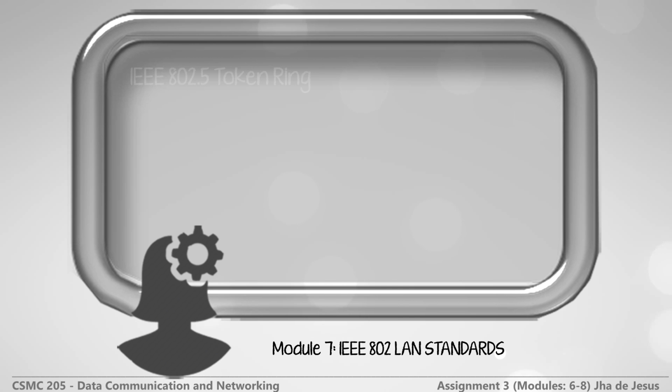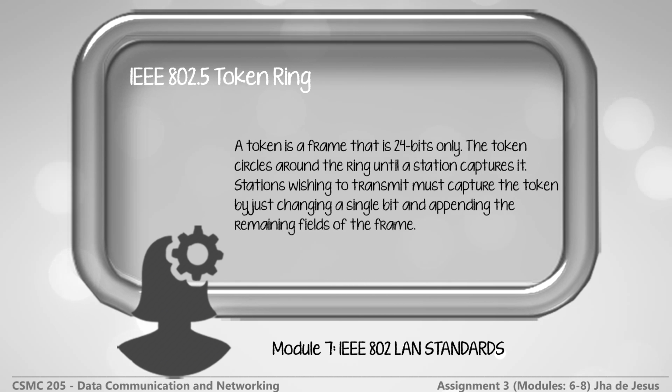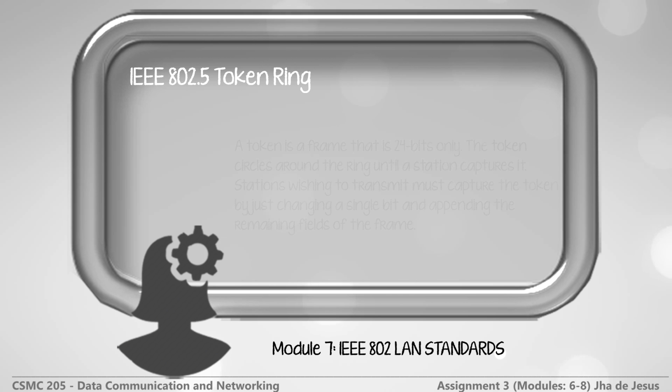The other popular IEEE standard is the IEEE 802.5 token ring. A token is a frame that is 24 bits only. The token circles around the ring until a station captures it. Stations wishing to transmit must capture the token by just changing a single bit and appending the remaining fields of the frame.